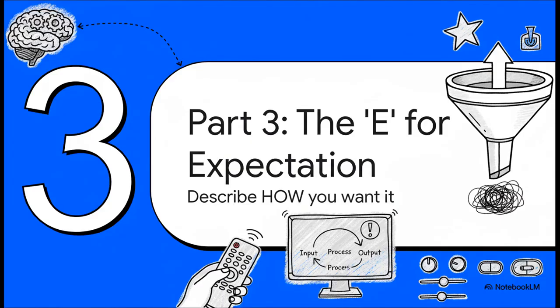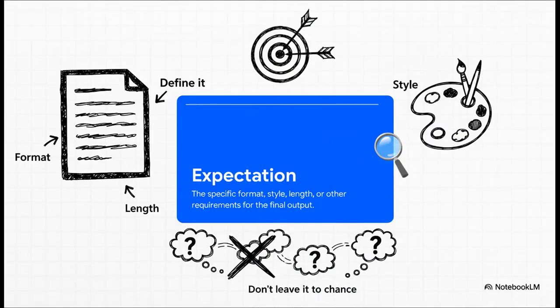Okay, last piece of the puzzle, E for expectation. The AI knows what to do, it knows why. Now you just have to tell it how you want the final result to look. This is where you really take the wheel. Expectation is where you get to be the director.